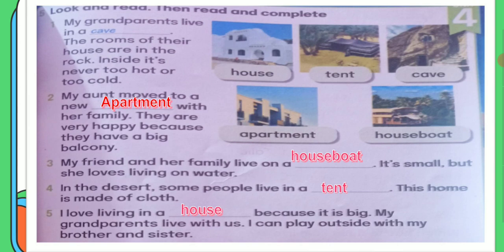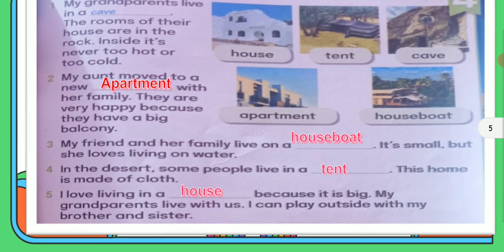Number 2, my aunt moved to a new apartment with her family. They are very happy because they have a big balcony. So if I am talking about a balcony or a big balcony, it means what?